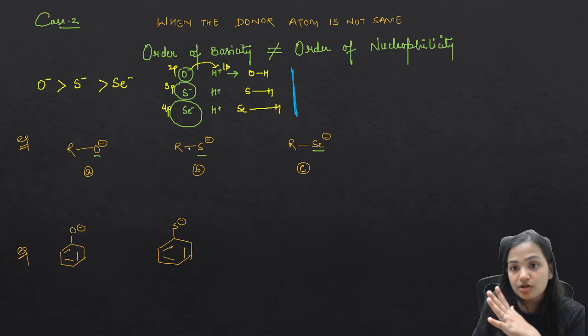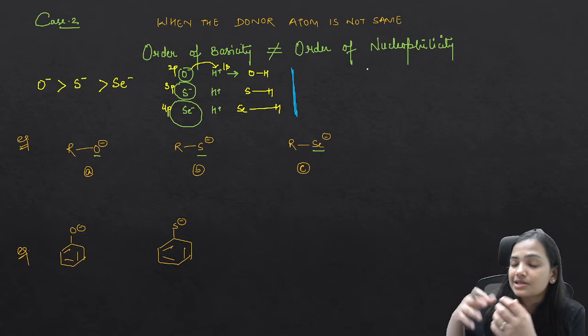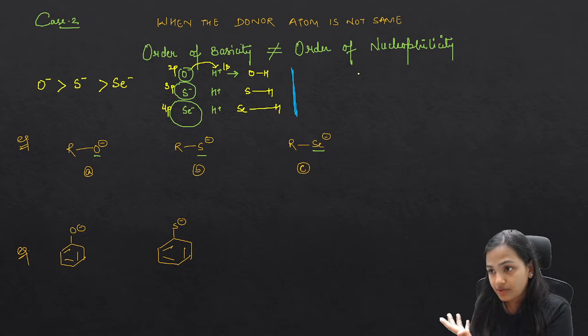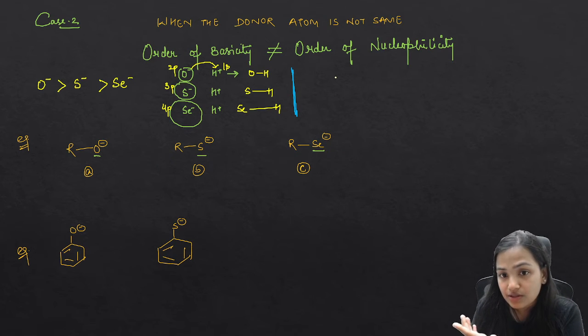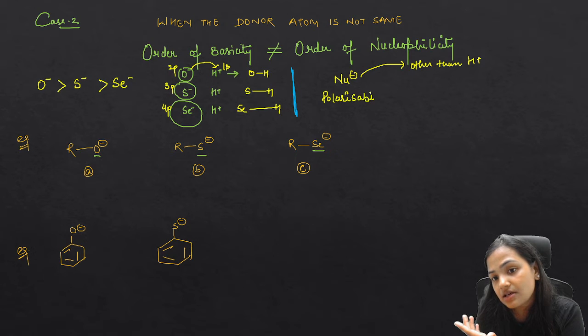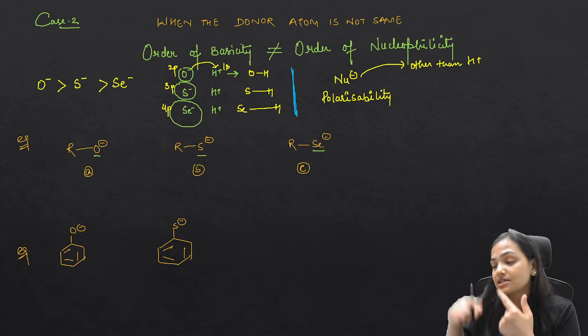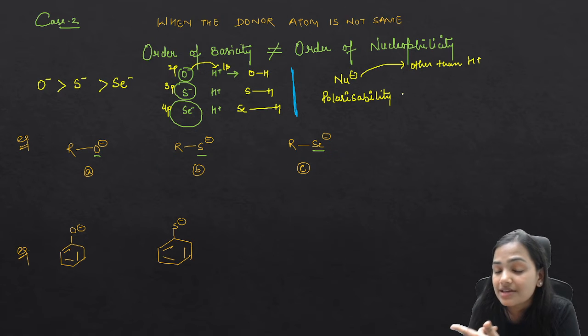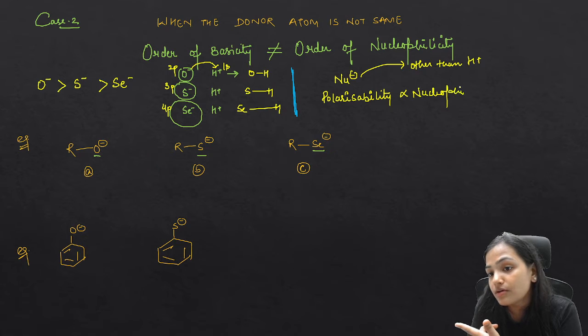let me tell you. Nucleophilicity is basically the polarizability. You know that nucleophiles have to attack atoms other than H positive. So if the polarizability increases, the nucleophilicity increases. Basically, polarizability is directly proportional to nucleophilicity. I hope you know what polarizability is.